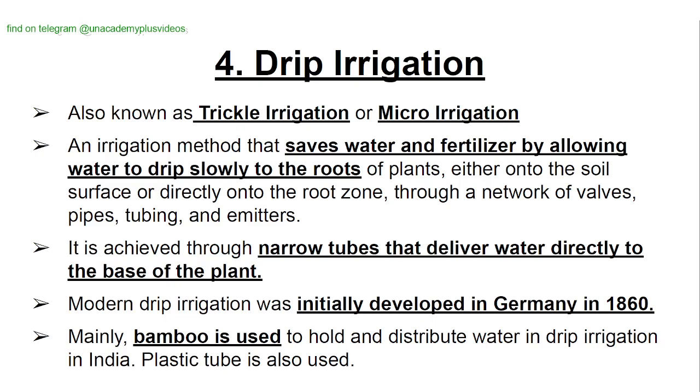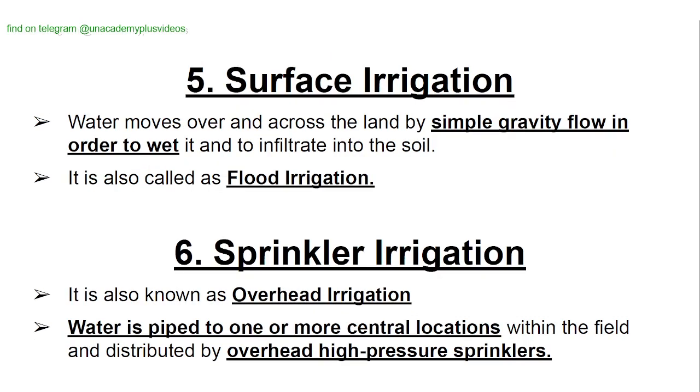Drip irrigation, also known as trickle irrigation or micro irrigation, is an irrigation method that saves water and fertilizer by allowing water to drip slowly to the roots of plants, either onto the soil surface or directly onto the root zone, through a network of valves, pipes, tubing and emitters. It is achieved through narrow tubes that deliver water directly to the base of the plant. Modern drip irrigation was initially developed in Germany in 1860. Mainly, bamboo is used to hold and distribute water in drip irrigation. In India, plastic tube is also used.